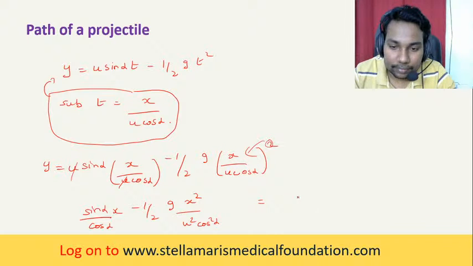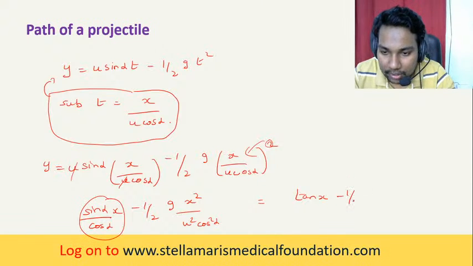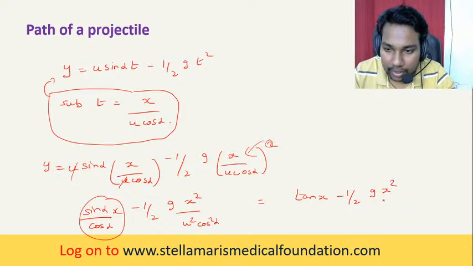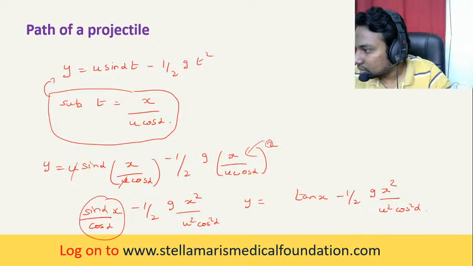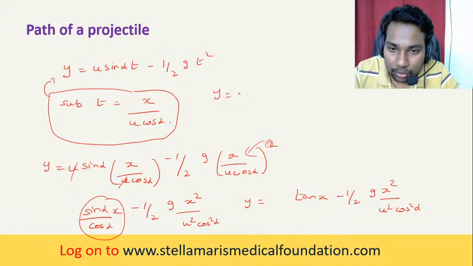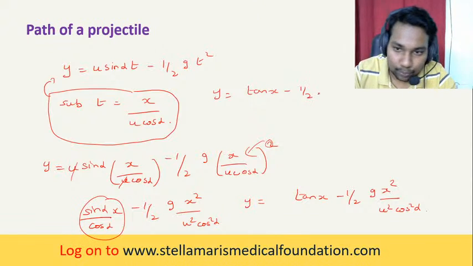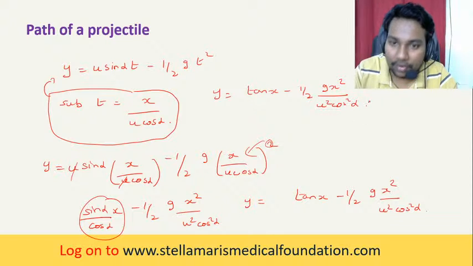So sine alpha by cos alpha is tan alpha, and this becomes tan alpha x minus half into g x squared divided by u squared cos squared alpha, is equal to y. So y is equal to x tan alpha minus half into g x squared divided by u squared cos squared alpha.